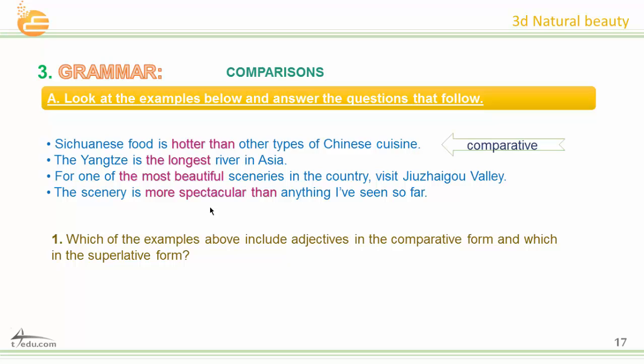Okay, let's check our answers. The first one is comparative. Very good. Number 2 is superlative. Number 3 also superlative. And number 4, comparative. Very good.